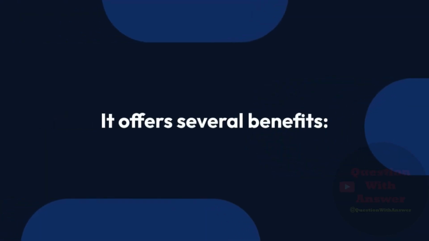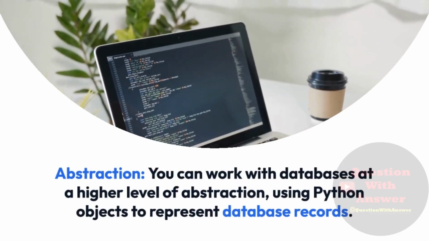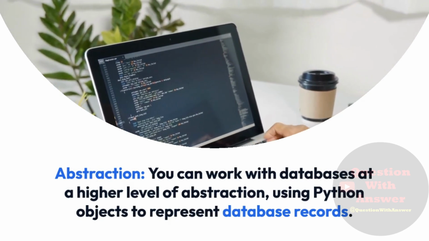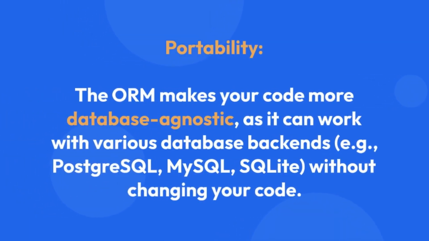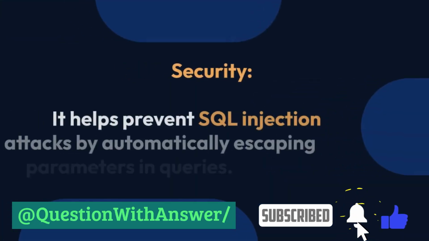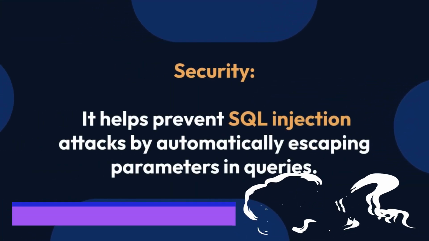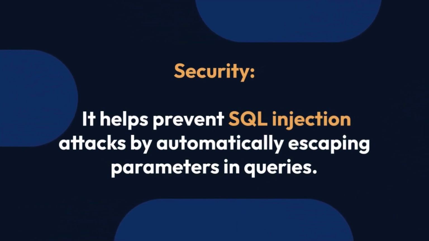It offers several benefits. Abstraction: you can work with databases at a higher level of abstraction, using Python objects to represent database records. Portability: the ORM makes your code more database agnostic, as it can work with various database backends, for example PostgreSQL, MySQL, SQLite, without changing your code. Security: it helps prevent SQL injection attacks by automatically escaping parameters in queries.